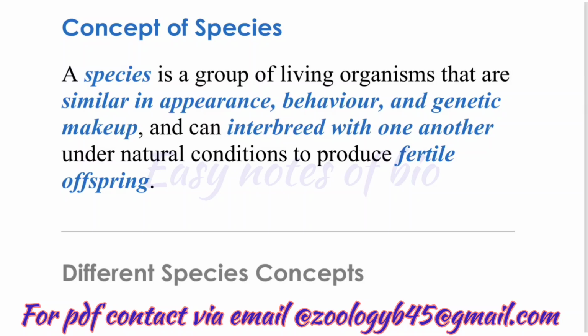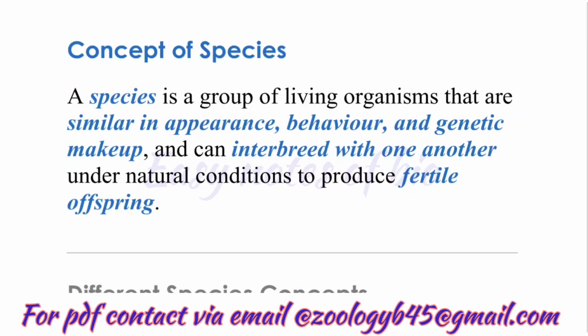So, a species is a group of living organisms that look similar, have similar behavior, have similar genetic makeup, that is DNA, and can mate with each other naturally to produce fertile offsprings, meaning their babies can also grow up and have babies of their own. Example, dogs can mate with other dogs and produce puppies. Those puppies can also reproduce when they become adults. So all dogs belong to the same species.